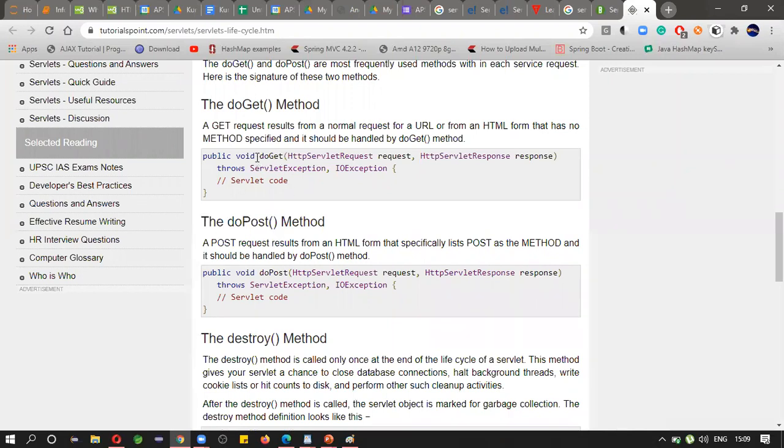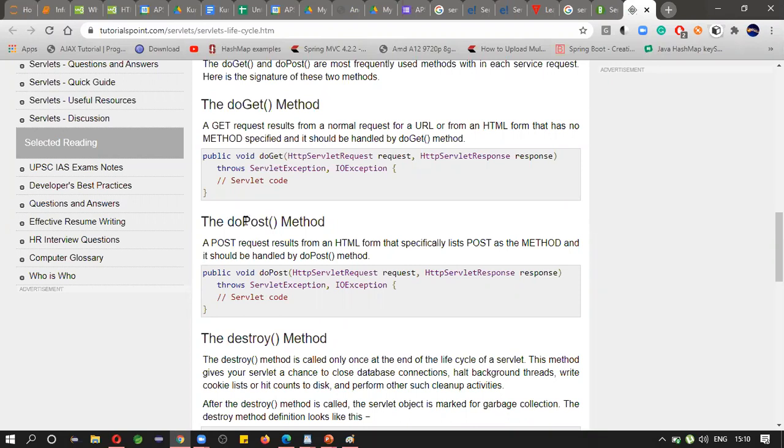Okay, here data will be transferred through the URL, which is nothing but parameters. The data we fill in a form, we can call this data parameters. Those parameters will be transferred through the URL when you request the get method.